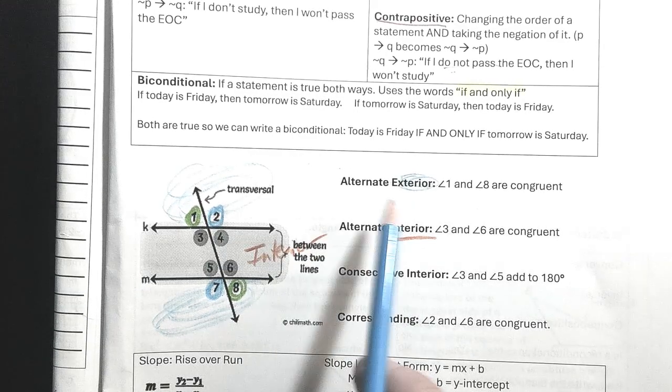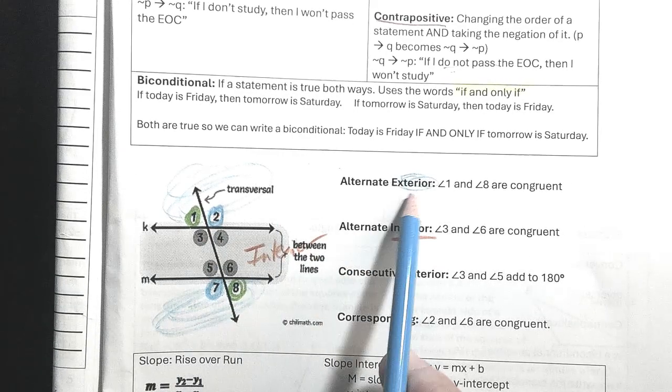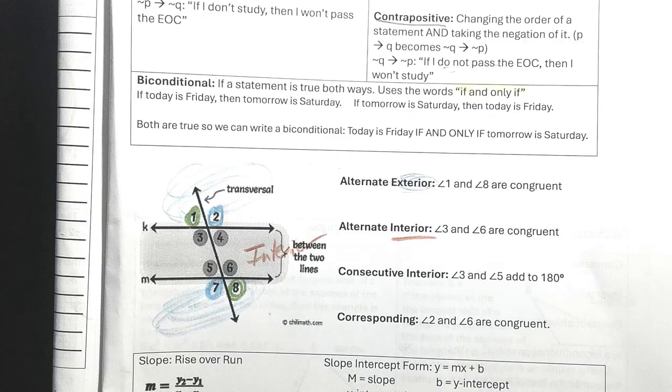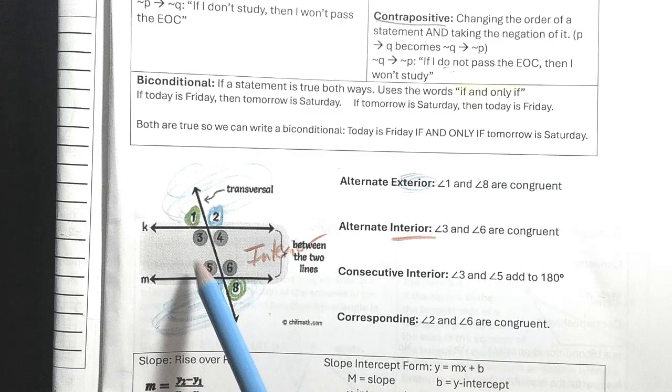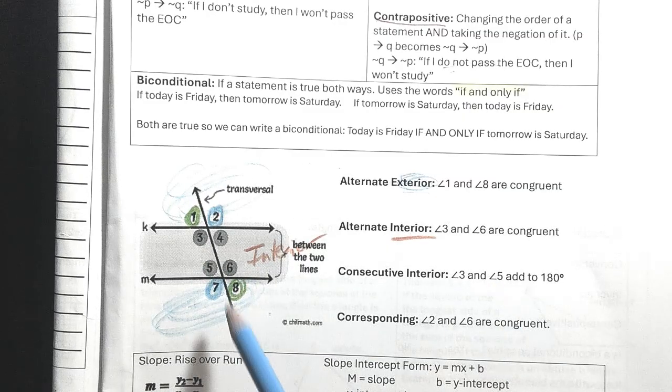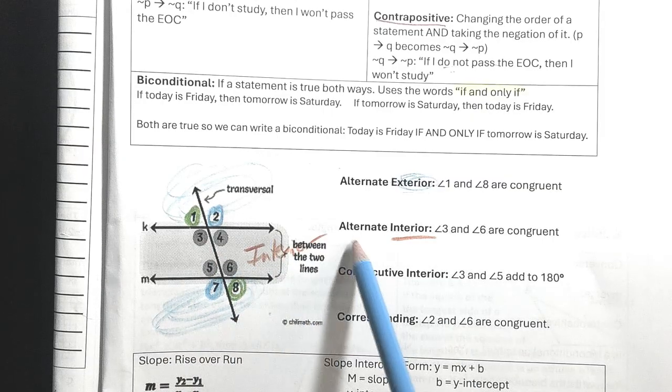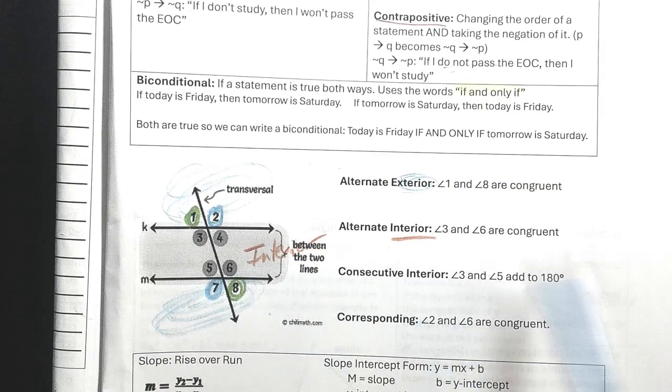So they're alternate, so opposite sides, and exterior, outside those two parallel lines. Alternate interior, so 3 and 6, and 4 and 5. They're on opposite sides, and they're inside the two parallel lines, so alternate interior. So those are all congruent.